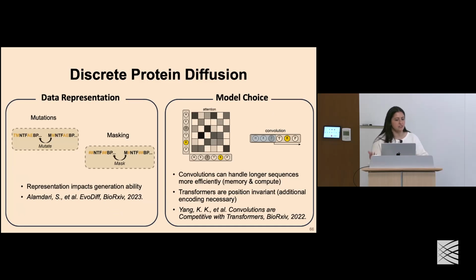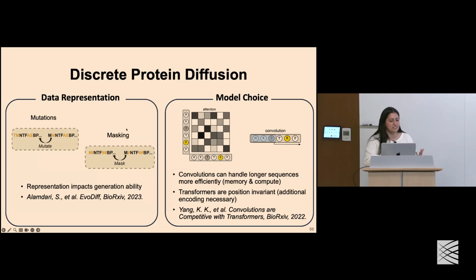Now, some considerations in the discrete protein diffusion case are in how we might represent the data. I think everyone's picked up on this idea that we can control the mutation, and a random uniform transition matrix is not the most intuitive way to transform proteins. So can we change the way that we mutate our proteins by defining a new transition matrix?